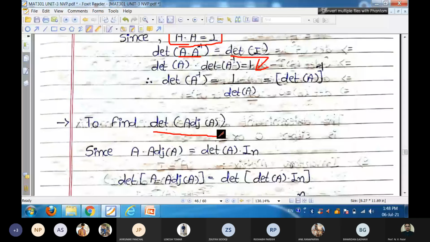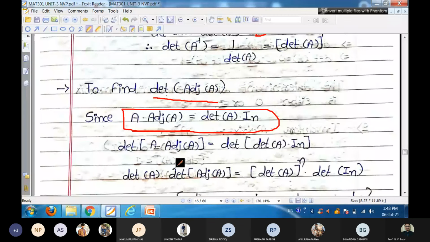Determinant of adjoint A. So we have the property A into adjoint A is determinant A into identity. Take determinant both sides and simplify that result. So determinant A into determinant of adjoint A, that is a product, on the left hand side, while on the right hand side, that is determinant of (determinant A multiplied with identity).